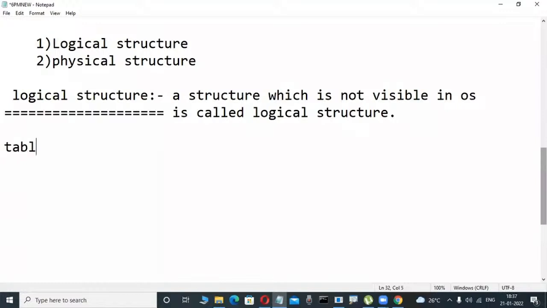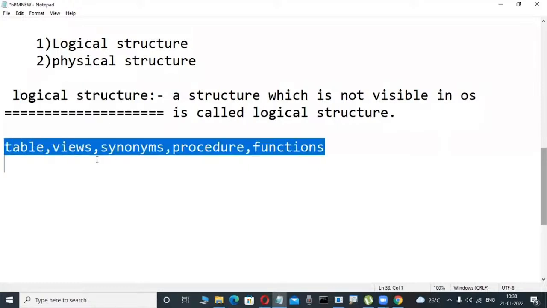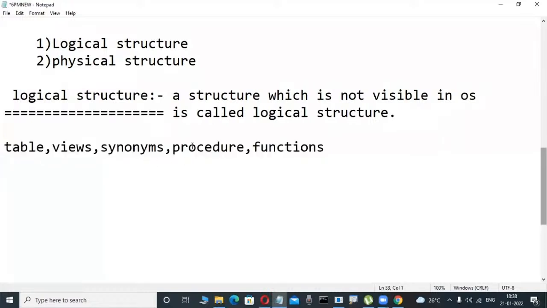That logical structure contains tables in Oracle, and SQL Server also has tables. MySQL also has tables. Views are there, synonyms are there, indexes are there. These are all database objects. So many things are there: procedures, functions, triggers, packages. So many things. These are all logical structure. Those are not visible in the operating system. Whatever objects we are learning in these courses, so many objects are not in the operating system.